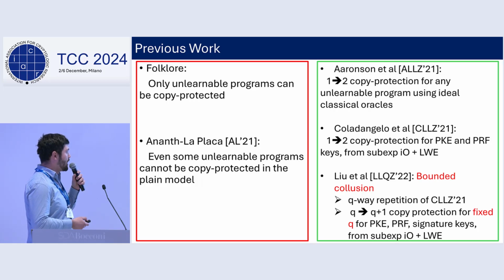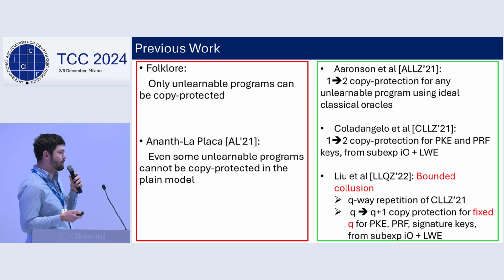Coladangelo et al. show how to copy protect specific functionalities like PKE and PRF keys based on IO plus LWE, and this is again in the simplified setting of one copy to two copies. And finally, recently, Liu et al. show how to do bounded collusion copy protection. In this case, the adversary receives q copies of the program, but this q needs to be bounded during setup, and the parameters of the scheme will grow with q, so we cannot make it arbitrarily large.